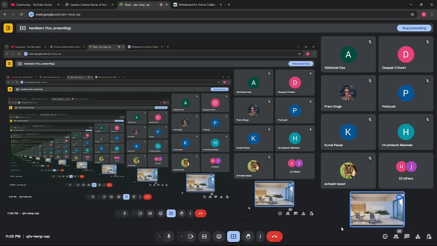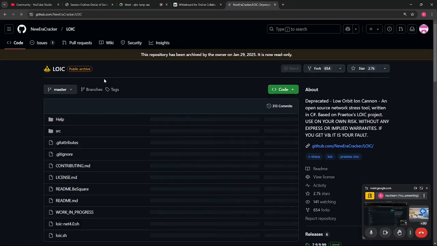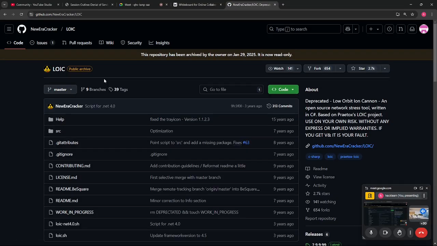Okay, does anyone have any issues, or should I proceed with another tool? LOIC, the Low Orbit Ion Cannon, is a very powerful tool. It's a GUI based tool to perform TCP, UDP, and HTTP requests.